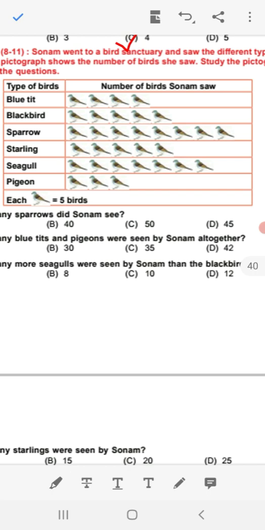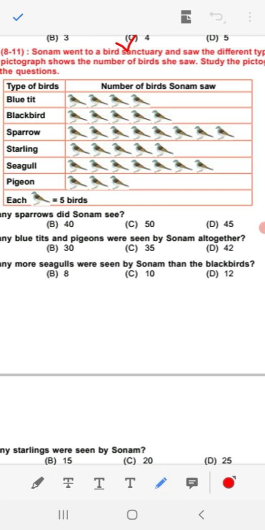First we will count the number of birds and write down at the side as we done in the previous number. Blue tit. How many? Here picture is given 1, 2, 3, 4 birds. But see, each picture of bird is representing 5 birds. So here 4 picture. So 5 plus 5 plus 5 plus 5, that is 20, or 5 multiply 4, 20. Here 1, 2, 3, 4, 5 picture. So 5 multiply 5, 25.